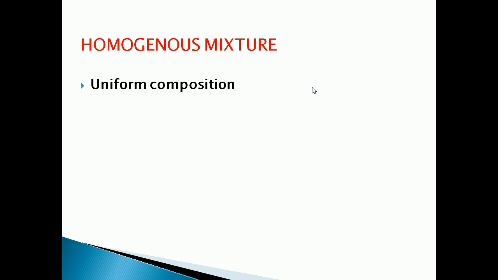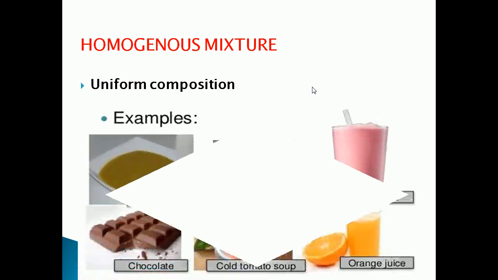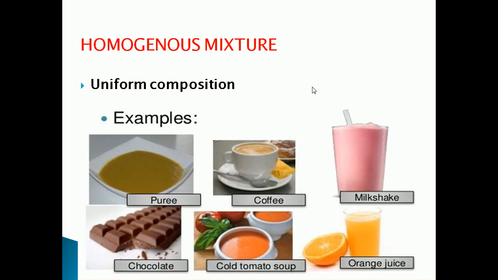Okay, children? Here in this picture you can see examples for homogeneous mixture. What are they? Puri, coffee, milkshake, chocolate, cold tomato soup, then orange juice. So these are examples for homogeneous mixture because the particles of these mixtures are evenly distributed.